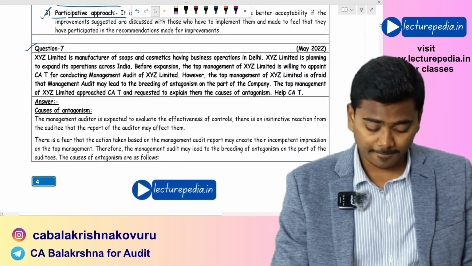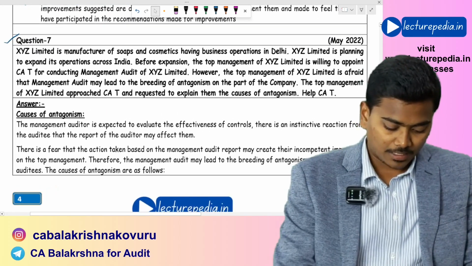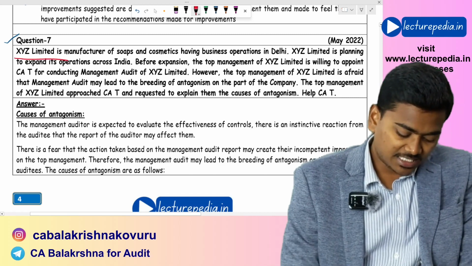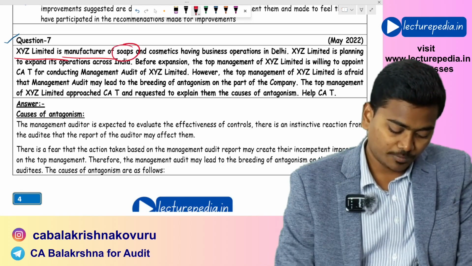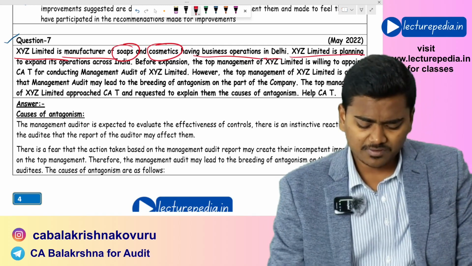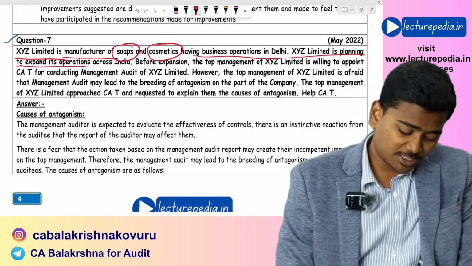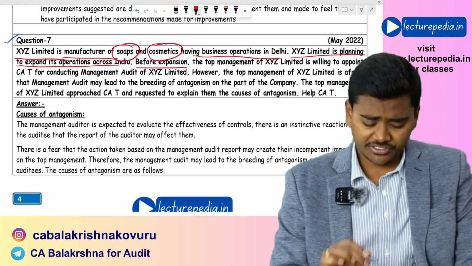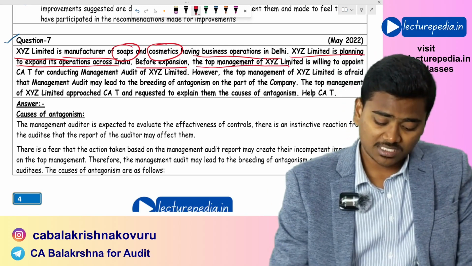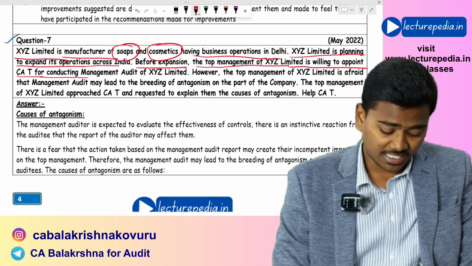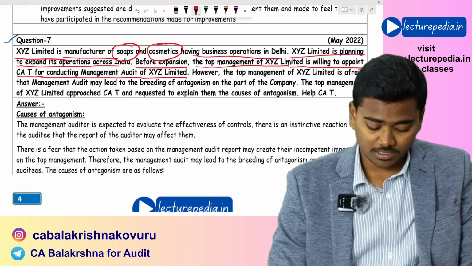Now coming to the final question, question number 7. XYZ Limited is a manufacturer of soaps and cosmetics having business operations in Delhi. XYZ Limited is planning to expand its operations across India. Before expansion, the top management of XYZ Limited is willing to appoint a CA to conduct a management audit of XYZ Limited.